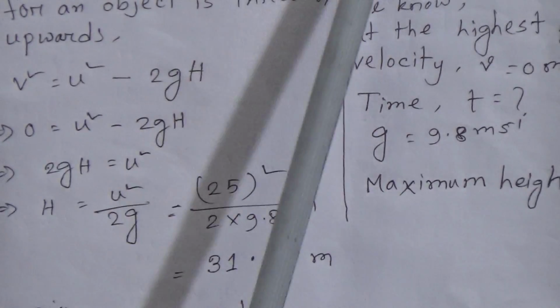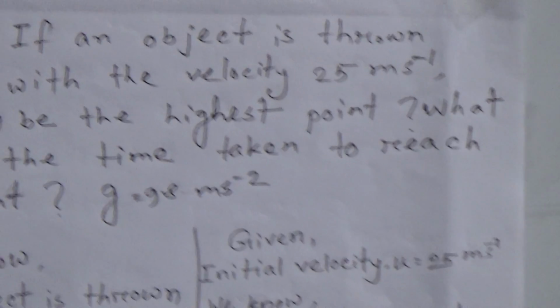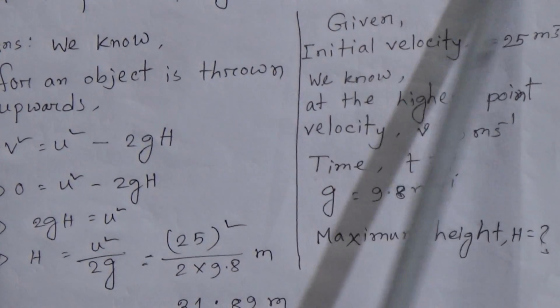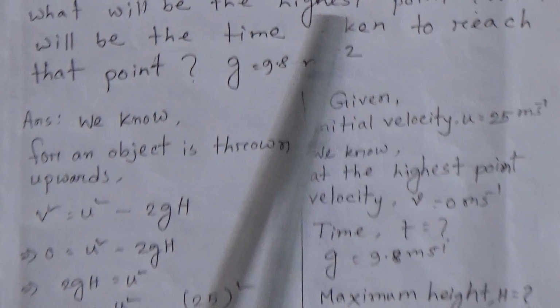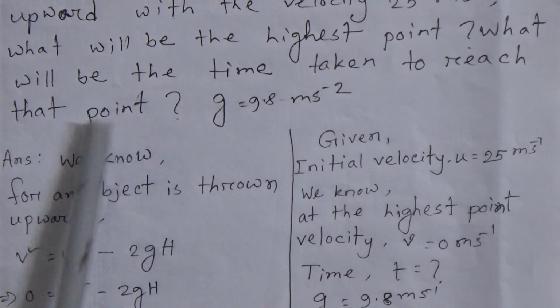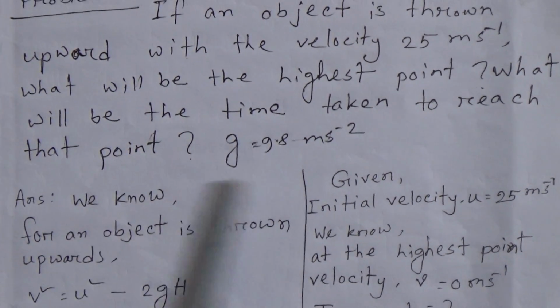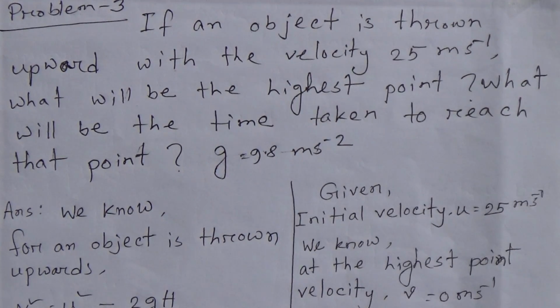My dear students, here is problem number 3. If an object is thrown upward with the velocity 25 meter per second, what will be the highest point? Here also we have to find h, the highest point, and the time taken to reach that point. That means this is also like problem number 2.